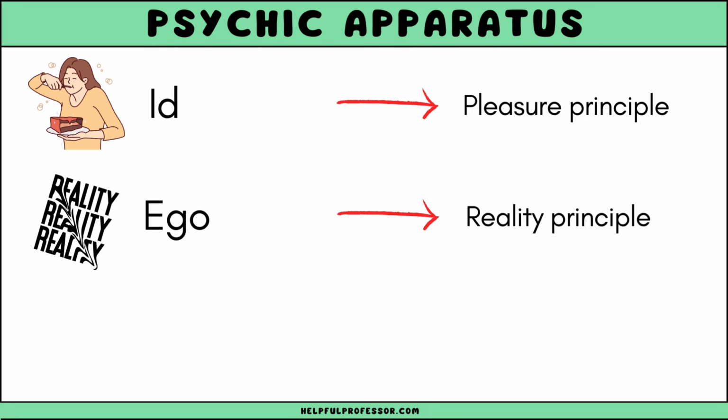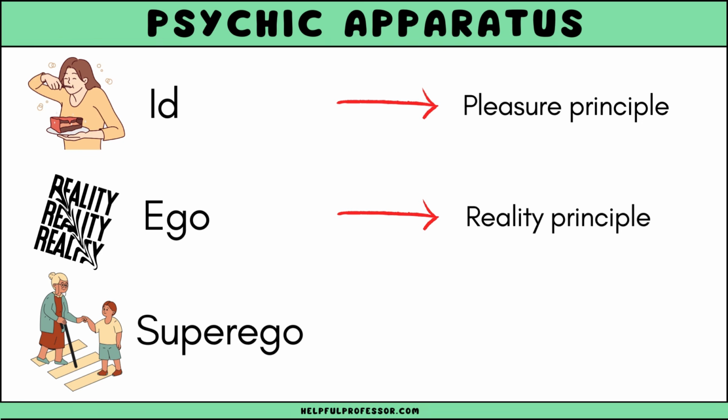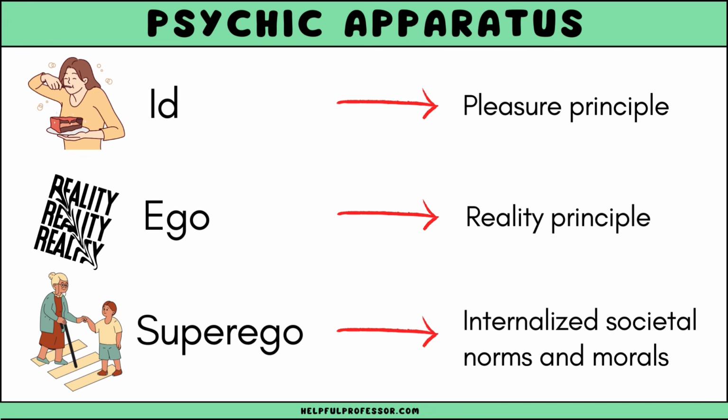The ego, governed by the reality principle, mediates between the id and the external world, finding realistic ways to satisfy the id's demands. The superego represents internalized societal norms and morals, often in conflict with the desires of the id. Together, these three components interact to shape behavior and personality.